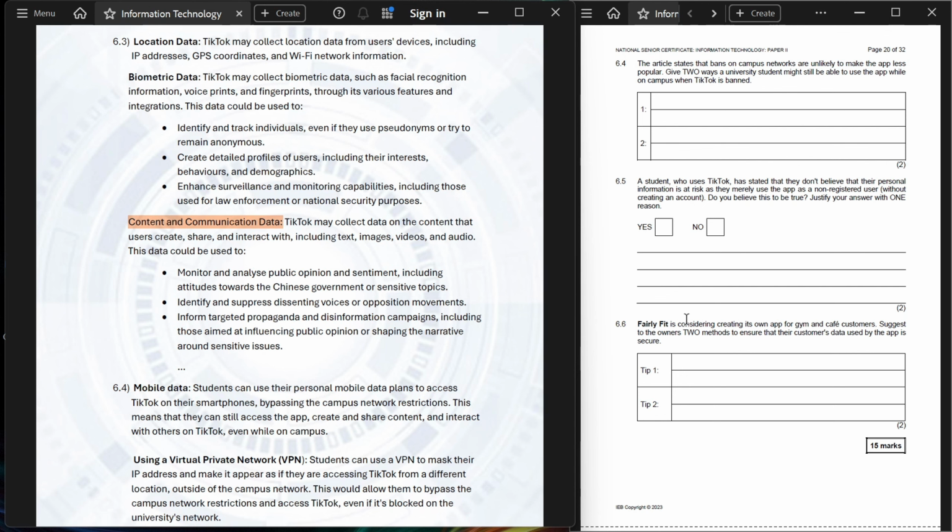Students can use a VPN to mask their IP address and make it appear as if they were accessing TikTok from a different location, outside the campus network. This would allow them to bypass the campus network restriction and access TikTok, even if it's blocked on the university's network. These are the only 2 possible answers that can satisfy this question.